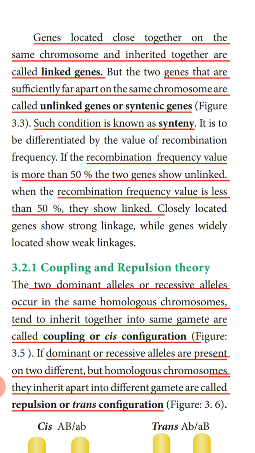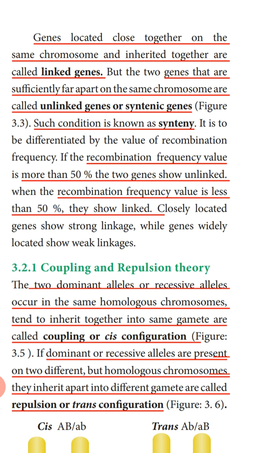Recombination is possible only if the genes are far apart. If the recombination frequency value is found to be above 50%, the two genes are unlinked. When the recombination frequency value is less than 50%, fewer recombinant plants are obtained, which shows the genes are linked together.